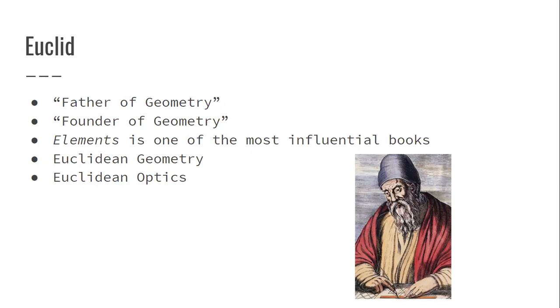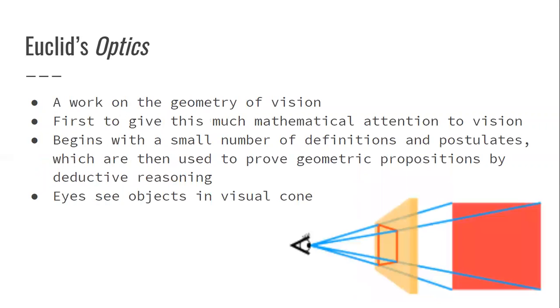And he also has his work with Euclidean optics, which we'll see right here. Euclid's Optics is a work on the geometry of vision, which he wrote around 300 BC. It's one of the earliest surviving manuscripts of optics that is written in Greek. So that's very interesting as well. He was a pioneer for this.